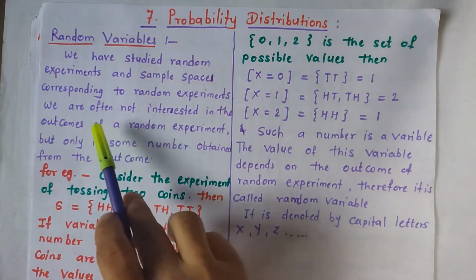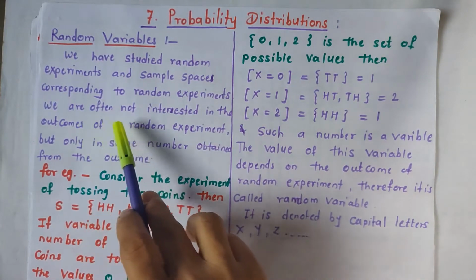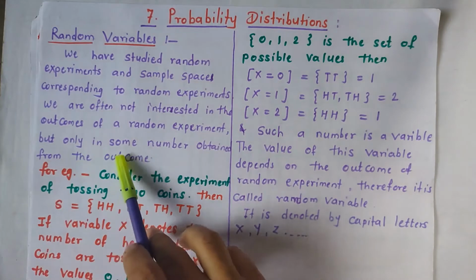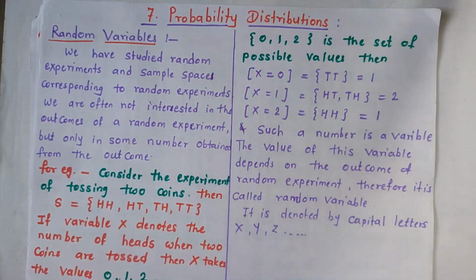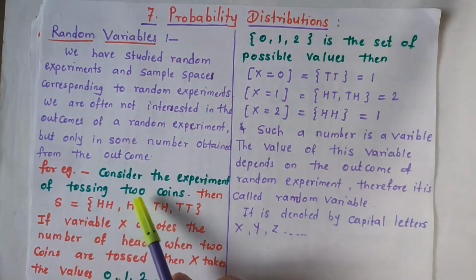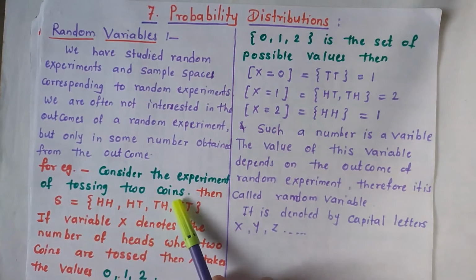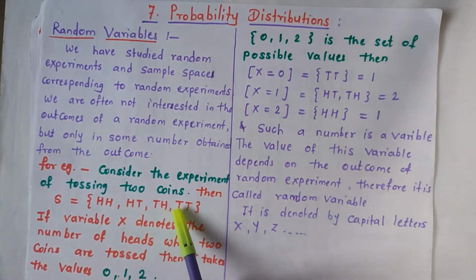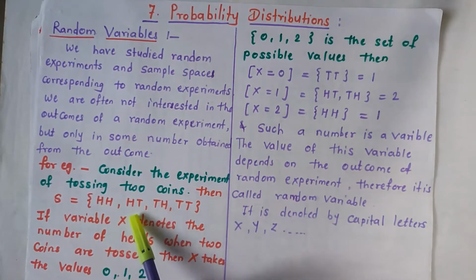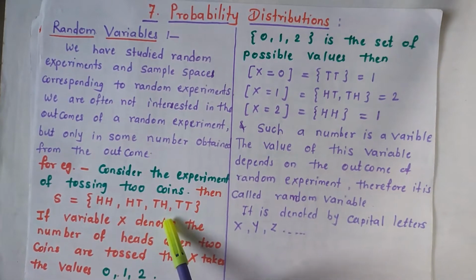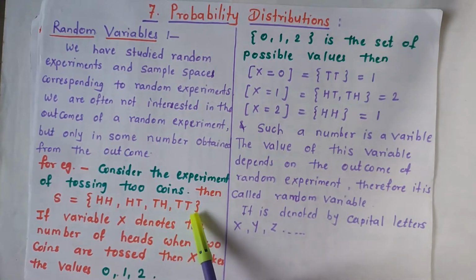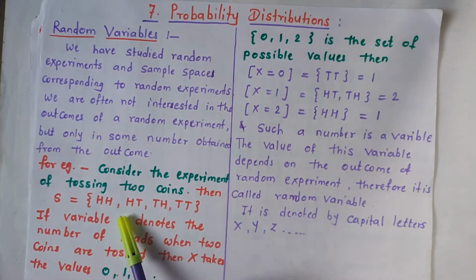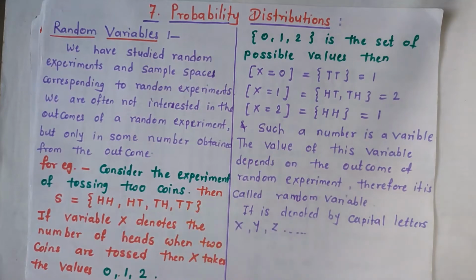In this chapter, we are going to learn the basic concept of random variables. When we consider any random experiment, we are often not interested in the outcomes of the random experiment, but only in the number obtained from the outcome. For example, consider the experiment of tossing two coins. Then the sample space S is equal to HH, HT, TH and TT. Both are heads; first is head, second is tail; third, first is tail, second is head; and both are tails. So the total sample points are HH, HT, TH and TT.